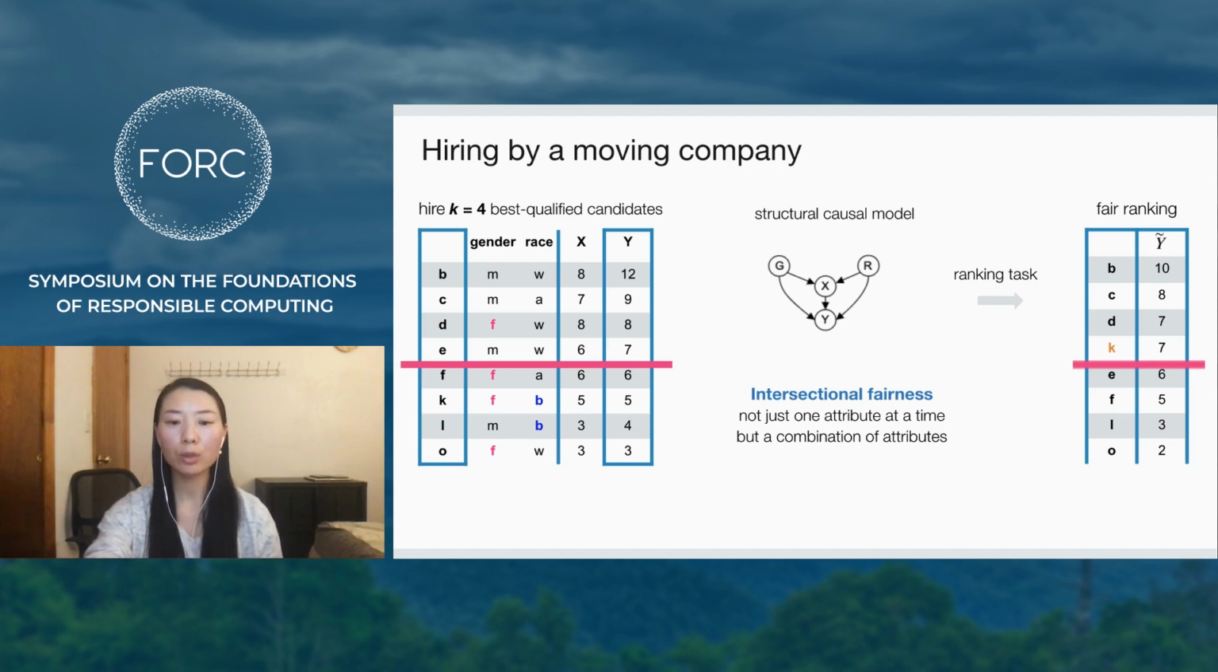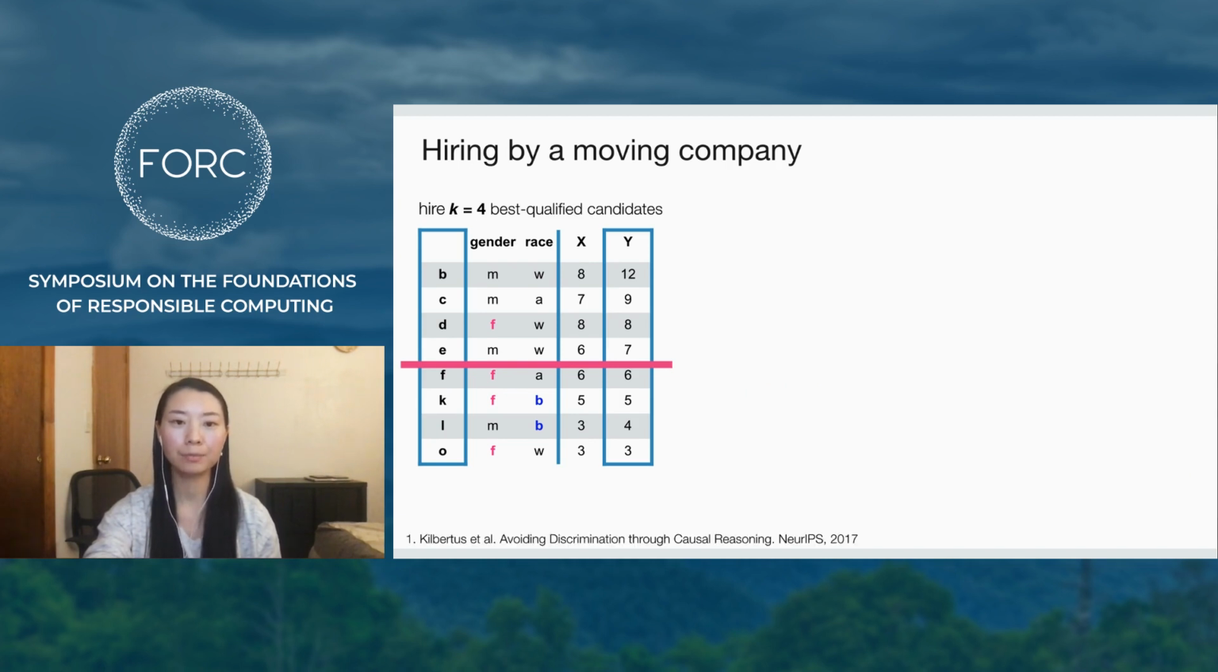We use the causal model to compute counterfactual scores Y tilde, the scores everyone would have under one specific combination of the sensitive attributes, gender and race in our example. We then rank the candidates based on these counterfactual scores to produce a ranking that would satisfy a causal and intersectional definition of fairness. Let us return to our example.